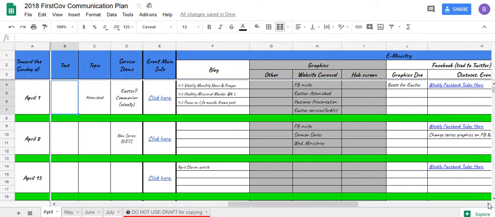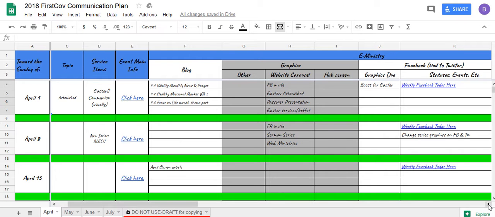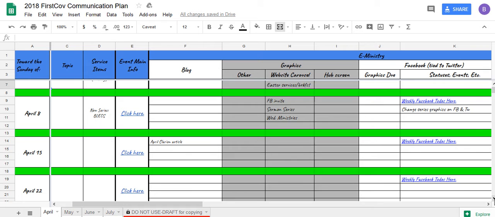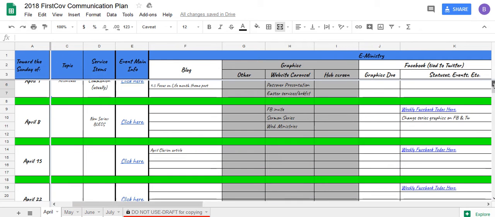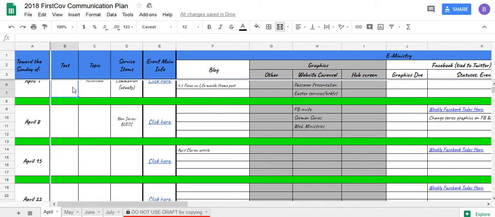One thing that we've done is that both the first row of dates and the top row of topics are frozen, so you can click through and keep both that horizontal and that vertical category so that you can see them wherever you are in the sheet. We hope that's helpful as you go through it and check it out.